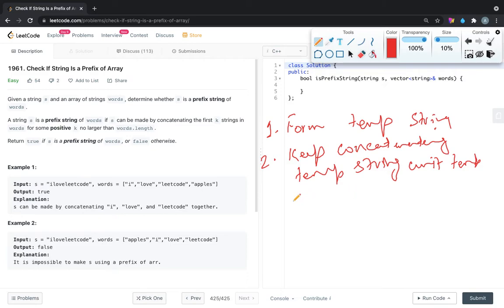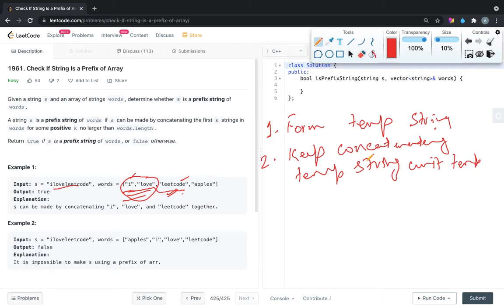So what logic are we using here? For finding the prefix we have to add some of the elements. So if we add two elements and this size is lesser than this size, this can't be equal. So we need to add at least three elements. If we add the third element and their sizes become equal, then only we can compare. And if it becomes greater, then also this won't be equal. So if it is lesser, then we can keep on adding. If it is equal, then we can compare, and if it becomes greater, then in that scenario it will be false.